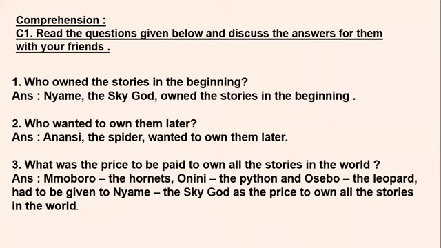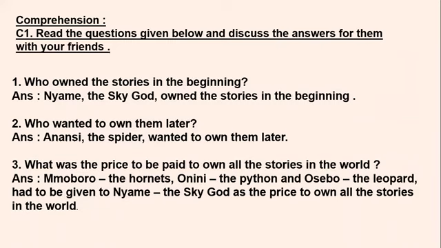Moving to next question. What was the price to be paid to own all the stories in the world? So when Anansi wanted to have the stories for himself, what price did he have to pay? So answer is Mosboro the hornets, Onini the python, and Osebo the leopard had to be given to Niame the sky god as the price to own all the stories in the world. Right? We have learned the chapter.